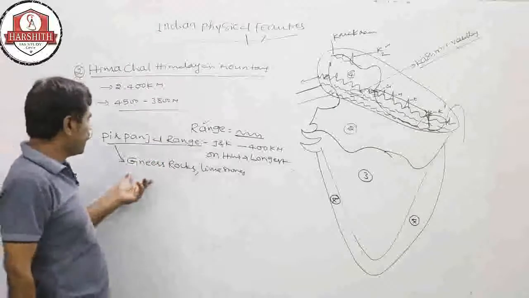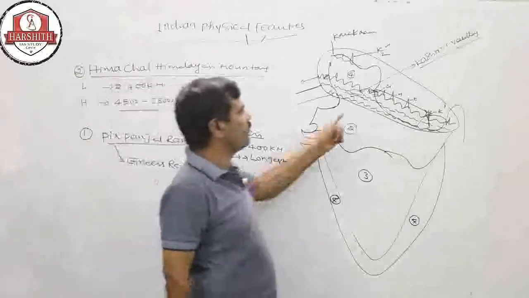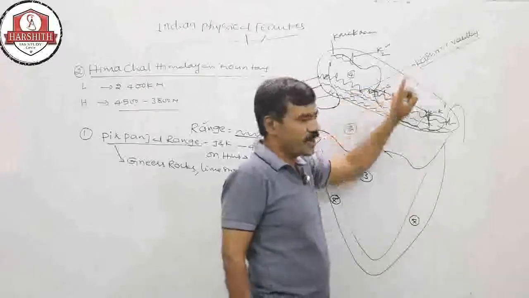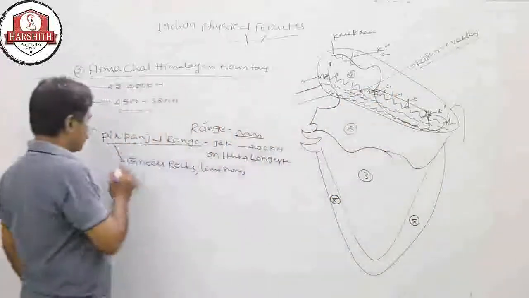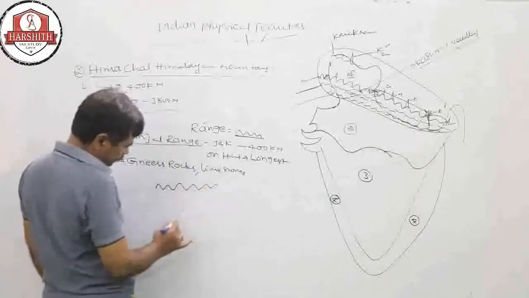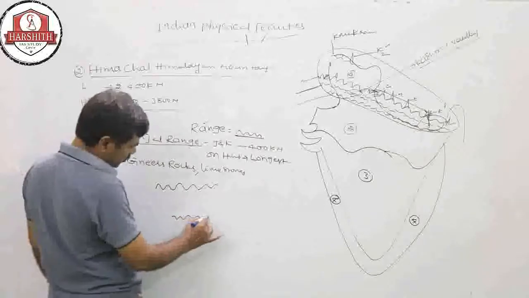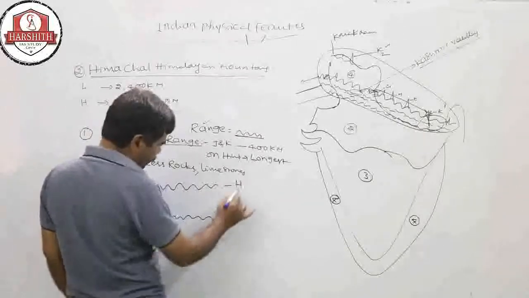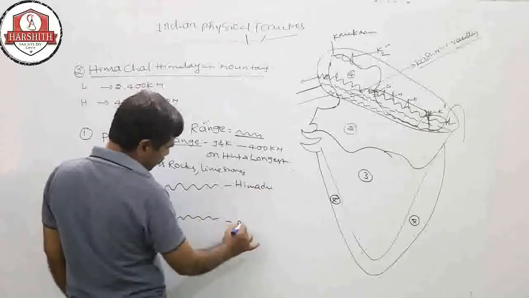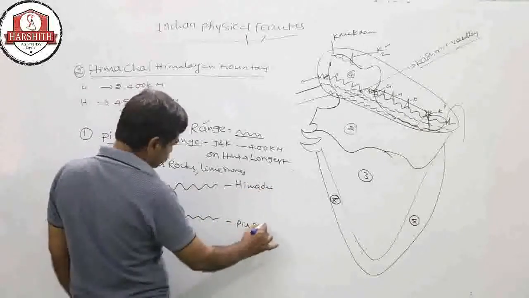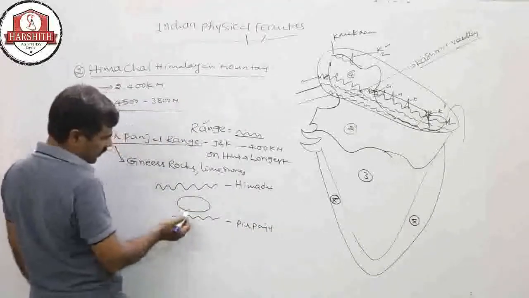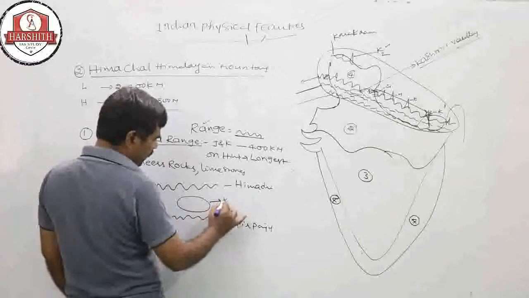That valley extends between Himadri and Pir Panjal in Jammu and Kashmir, right? This is the Himadri. This is Pir Panjal. In between, the valley is there, the Kashmir Valley.